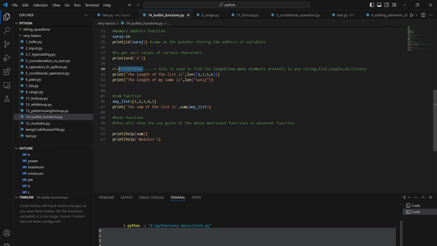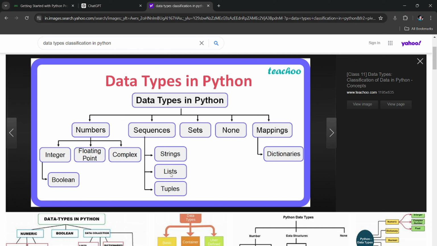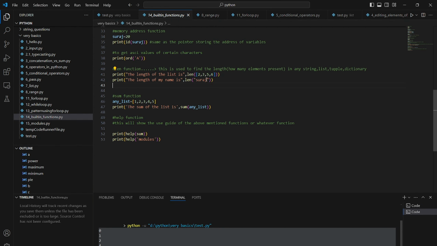Then the length function, this is a very important function. This can be used on any sequence or string. We can just use len and enter some string or any sequence, sequential data types. I have told you about sequences: string, list, and tuples, this can be used on them. This len function can be used on those, and I think on others as well. I think it can be used on other data types too. Let's see that as well.